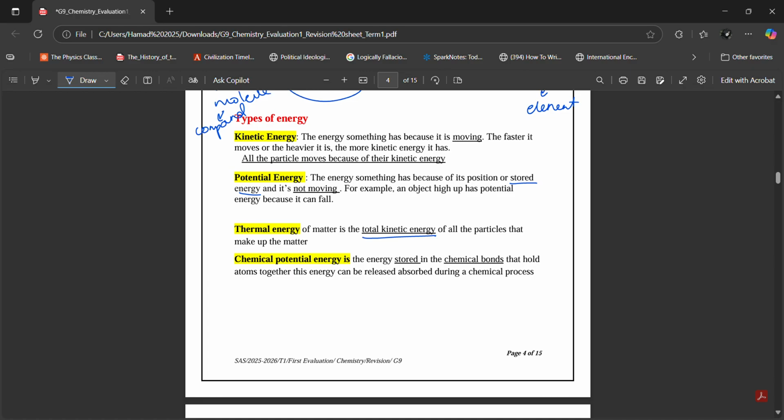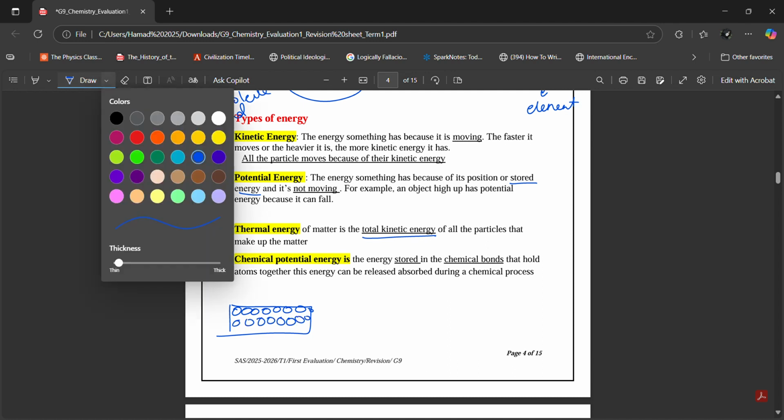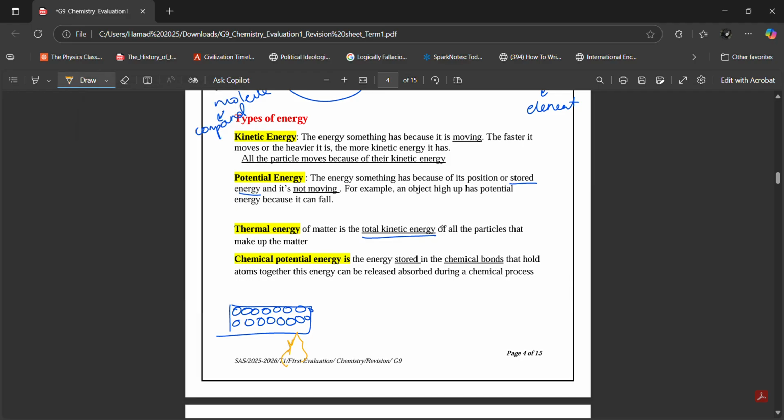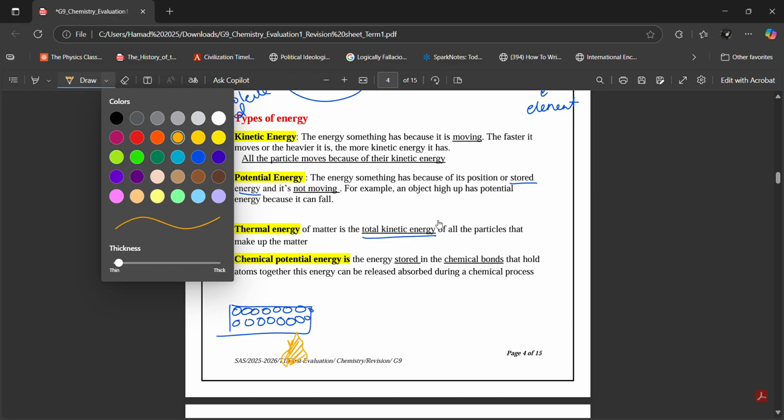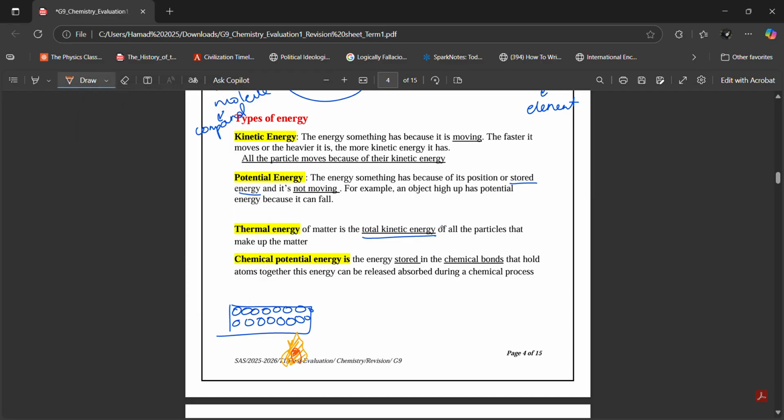Ibrahim, if something has high temperature, if something is very hot, for example, let's look at this metal rod. In this metal rod, you have a bunch of these metal particles, right? If you heat up the metal rod, what's going to happen?